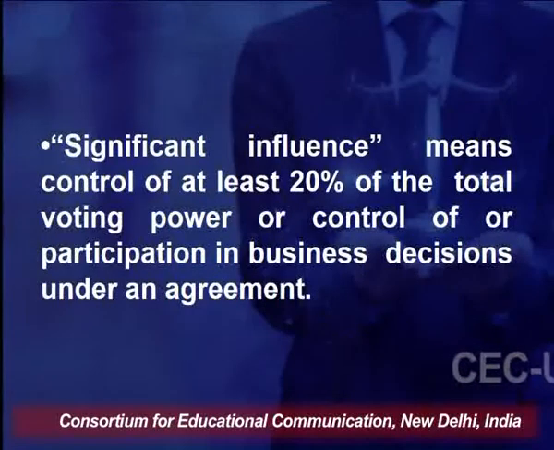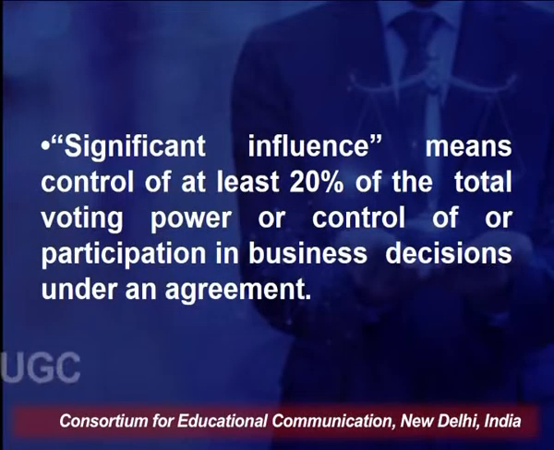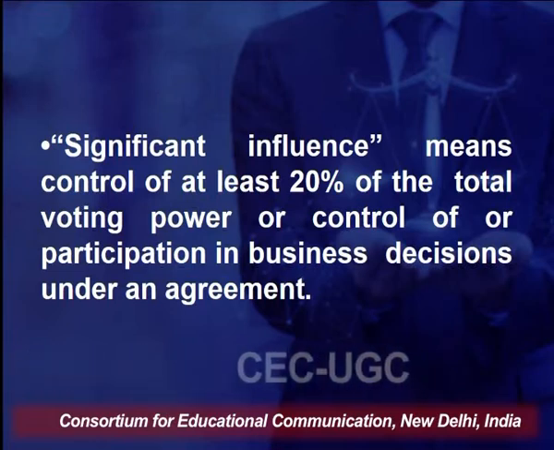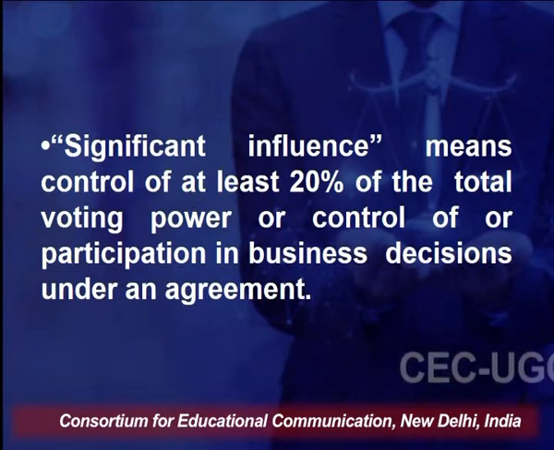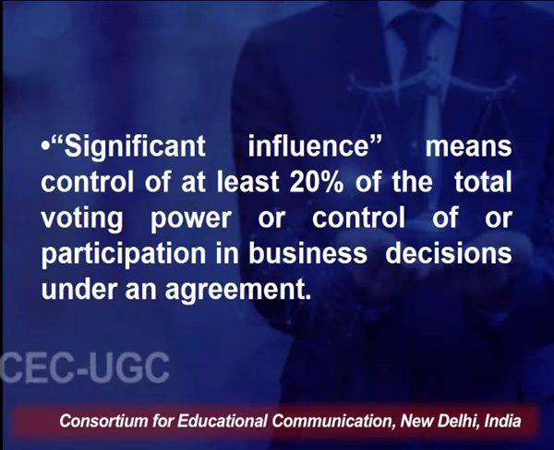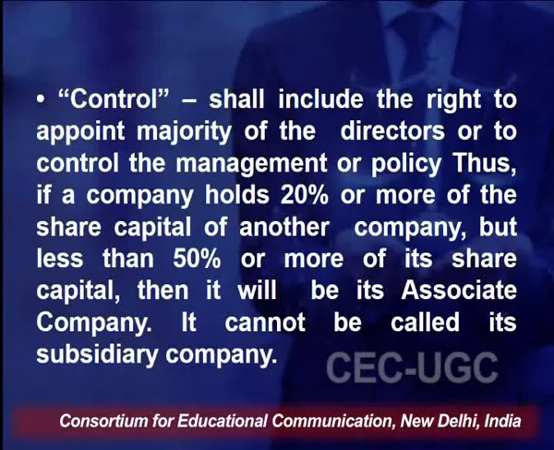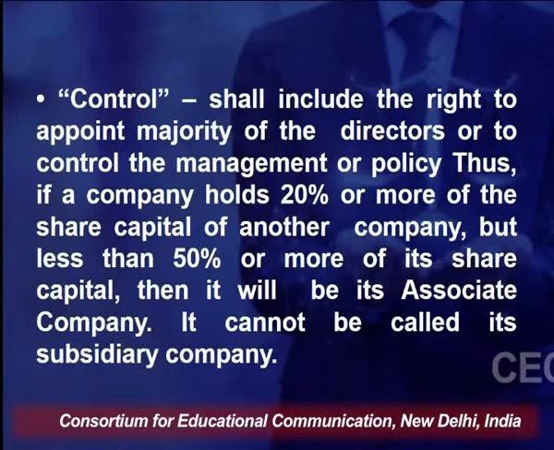Now, what is the meaning of significant influence? Significant influence basically means control of at least 20% of the total voting power, or control of or participation in business decisions under an agreement. So, if at least 20% of the voting power is under control of another company, then both the companies are associate companies.